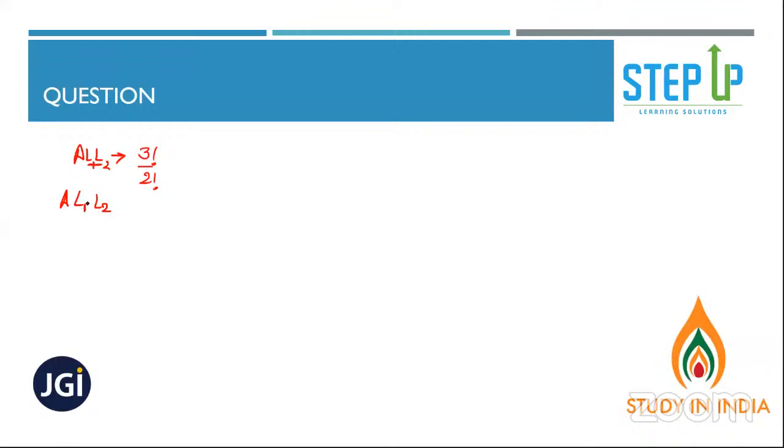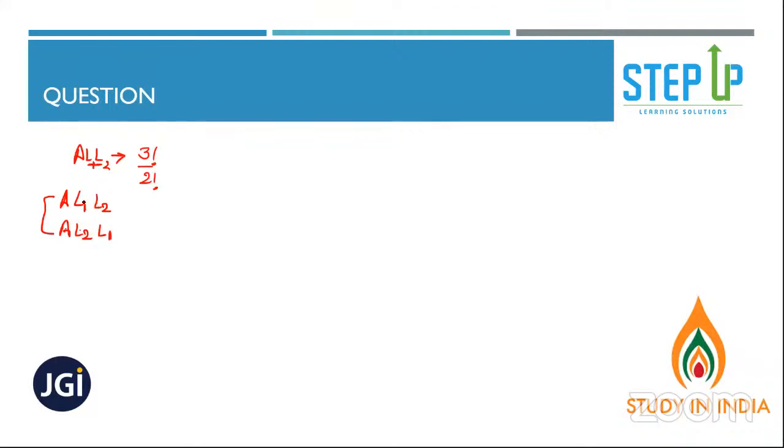So you are taking it as ALL only, but I am taking it as AL1L2. When I write AL2L1, it's the same for you, isn't it? You don't know the numbering, so it's the same for you.